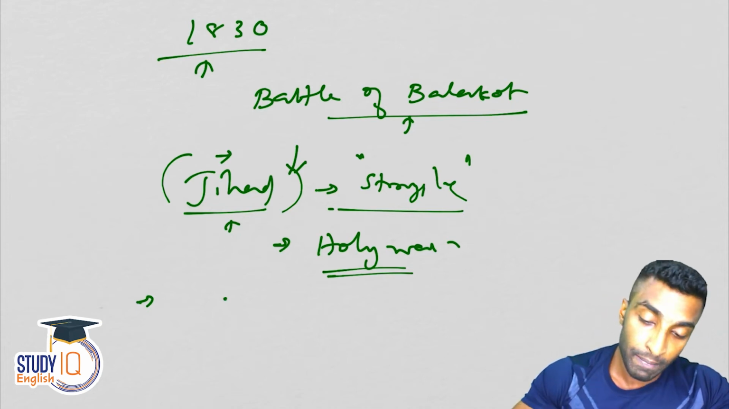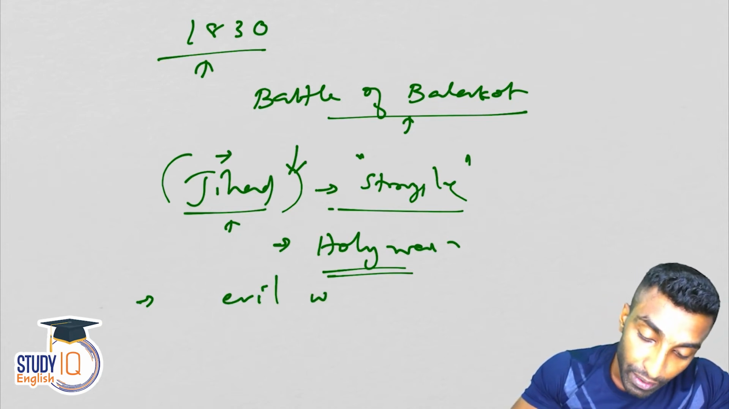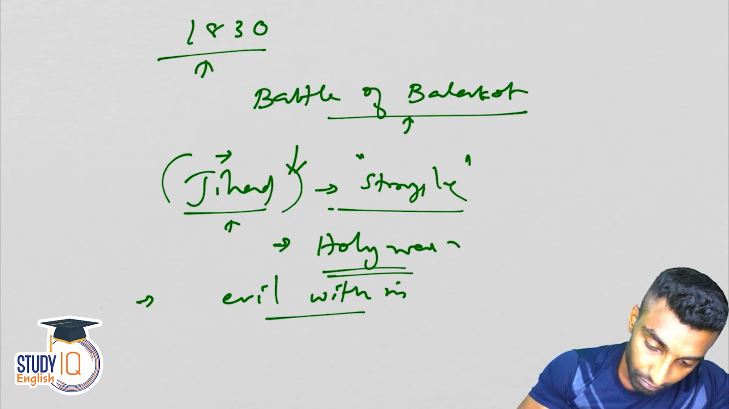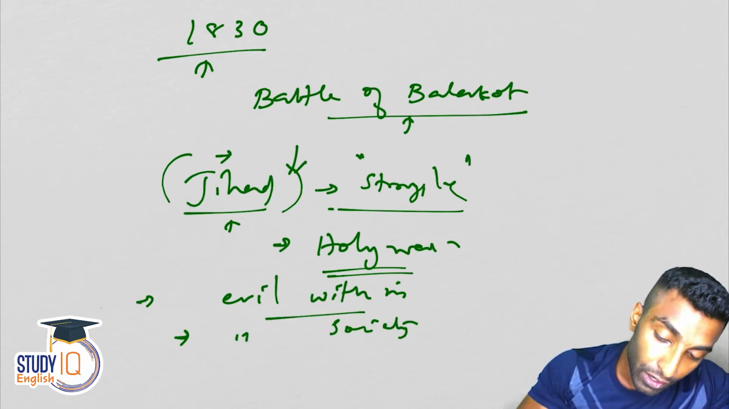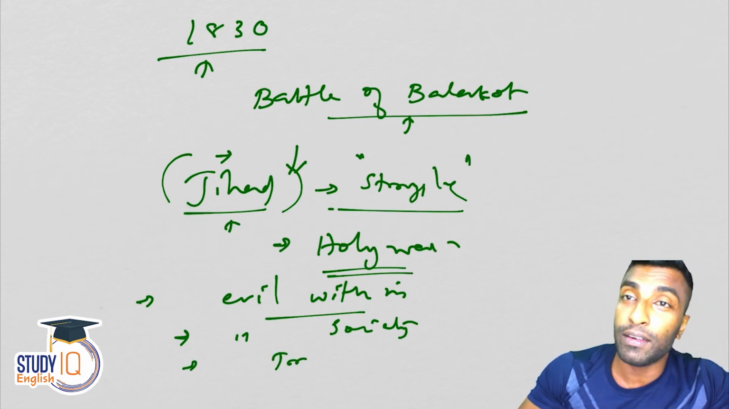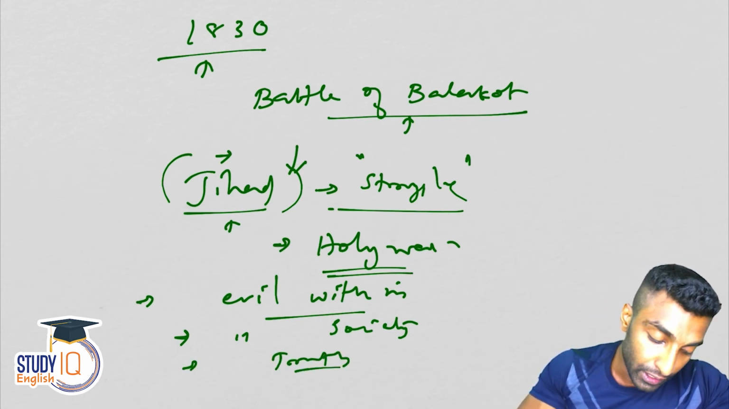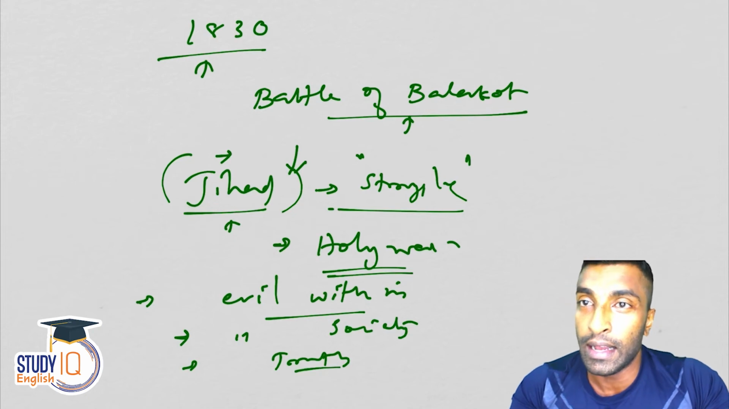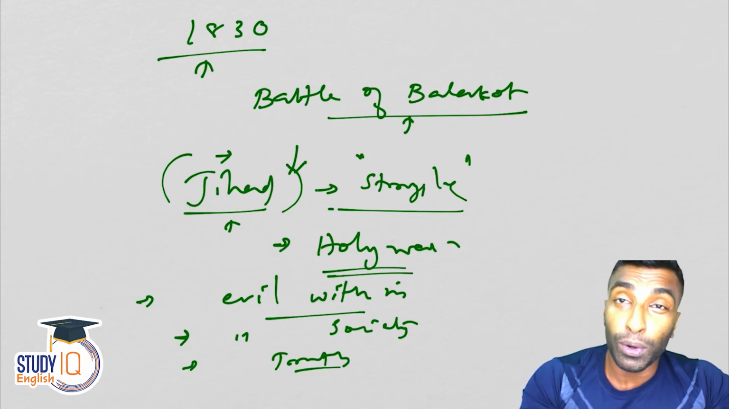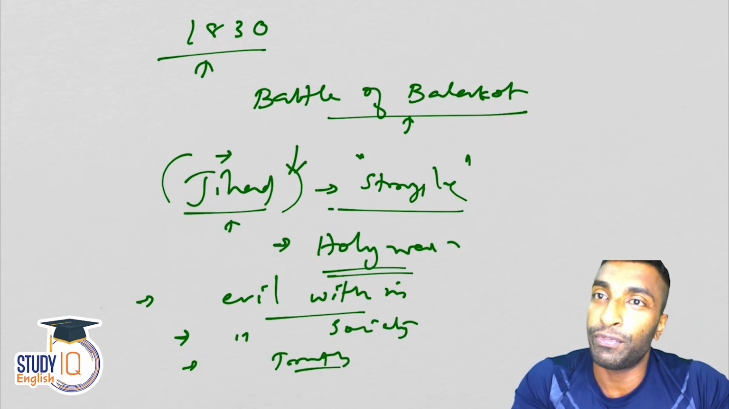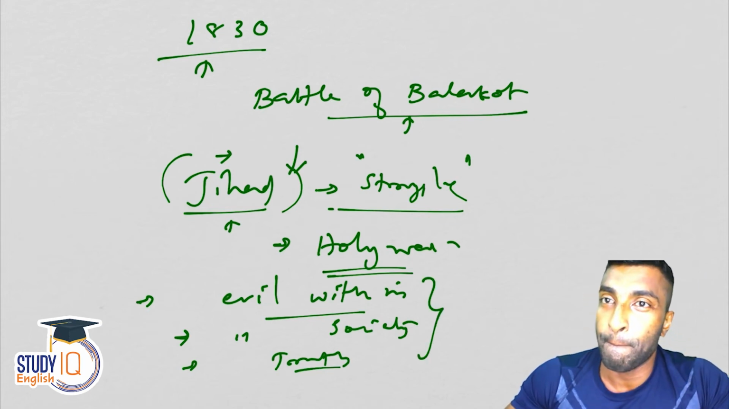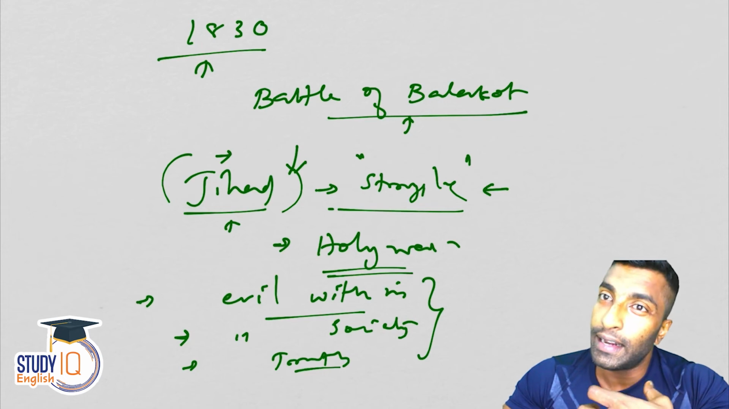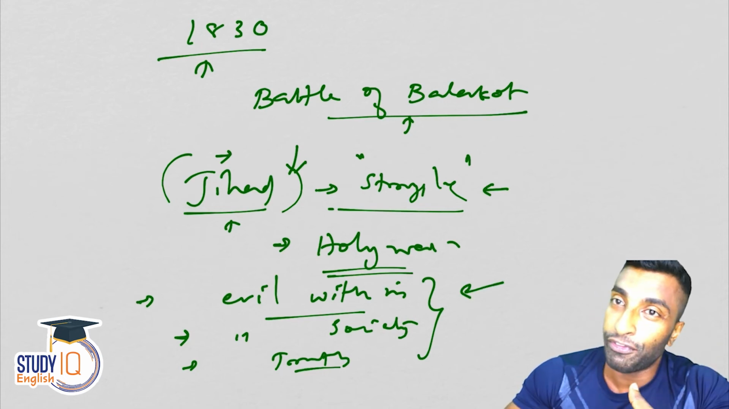Like the first stage is fight against evil from within. First you fight against evil from within, and then fight against the evil of society, and finally you fight for the truth, means fight for Allah even if you die. So for the goodness of Allah, for the truth, you have to fight. So that is the third stage. Okay, so jihad literally means struggle, and there are three different stages.